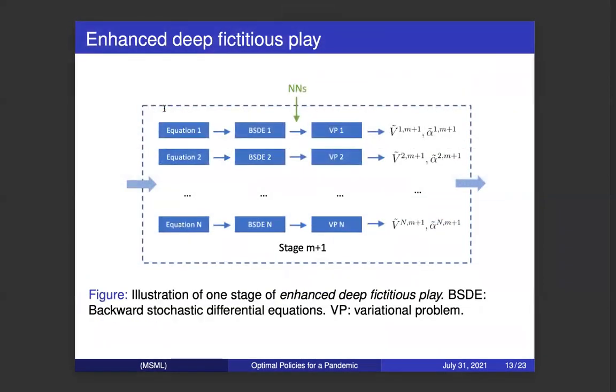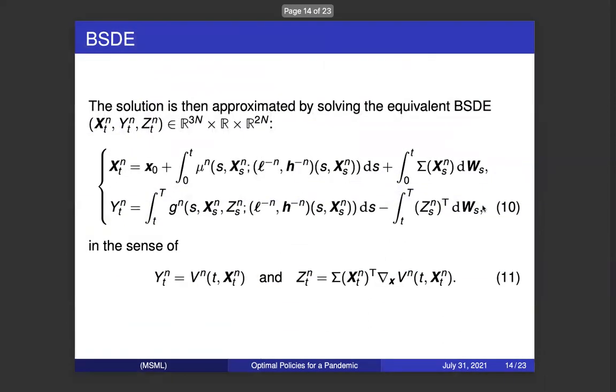For each stage, here is the workflow. We decouple the HJB equations into n separated equations as shown in equation 9. And then for each equation, we find the equivalent BSDE. Then we use neural networks to approximate the value function and the policy function. We solve the corresponding variational problems to get the updated value function and policy functions. Then we go stage by stage until the policy function converges. Here is the BSDE corresponding to equation 9. So this is the BSDE corresponding to one of the equations.